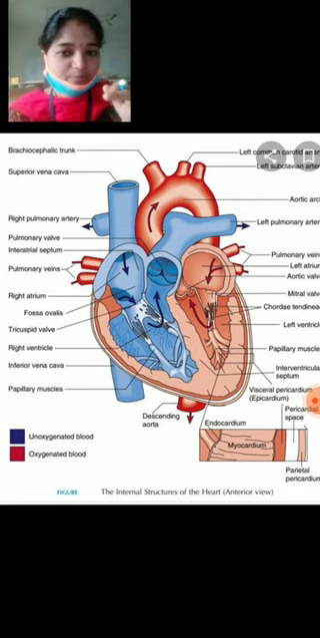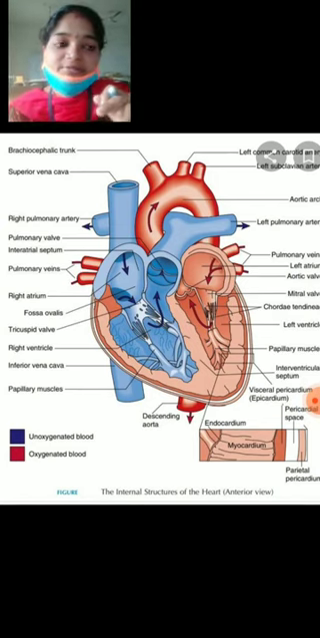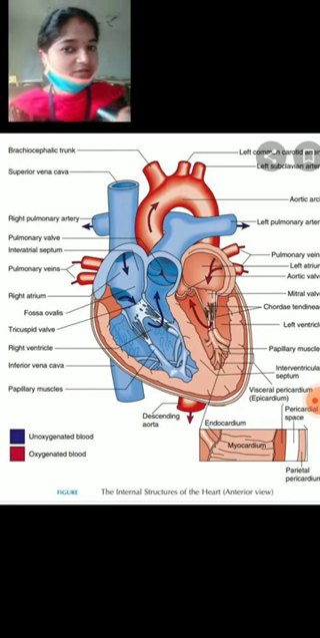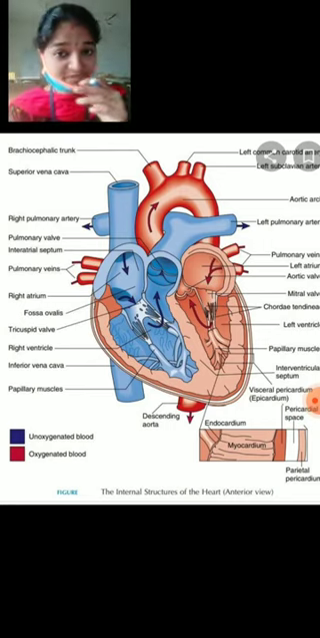Now the auricles open into the ventricles. Auricles have thin walls, they are collecting chambers, collecting blood from different parts of the body with the help of the superior vena cava, inferior vena cava, and the pulmonary veins. The right auricle always receives deoxygenated blood, the left auricle receives oxygenated blood. In the right auricle we have the SA node, a pacemaker which initiates the heartbeat.